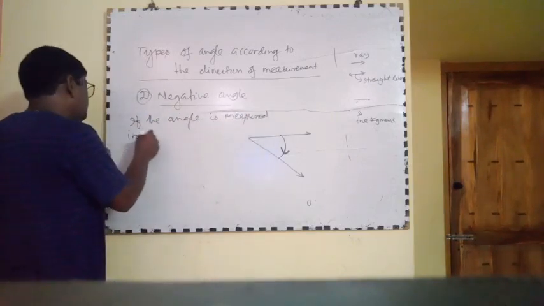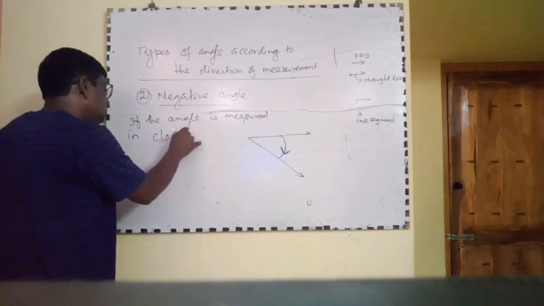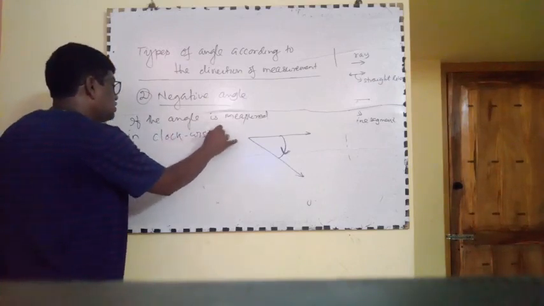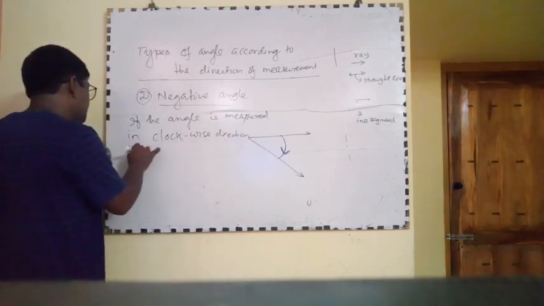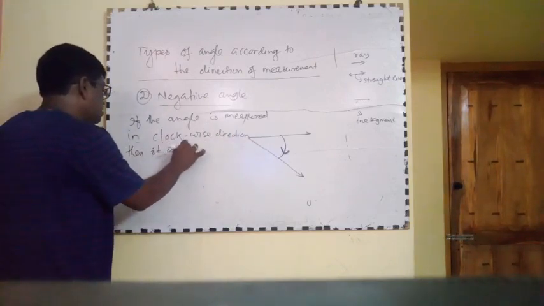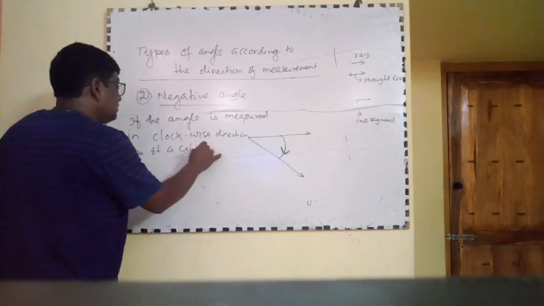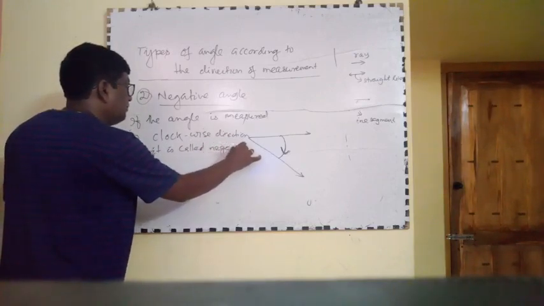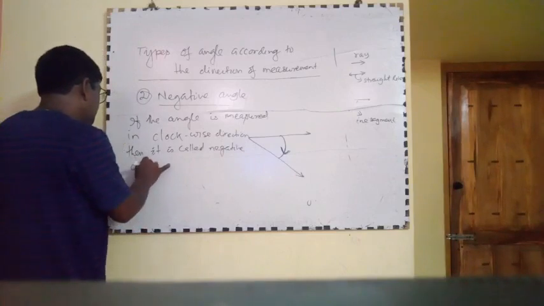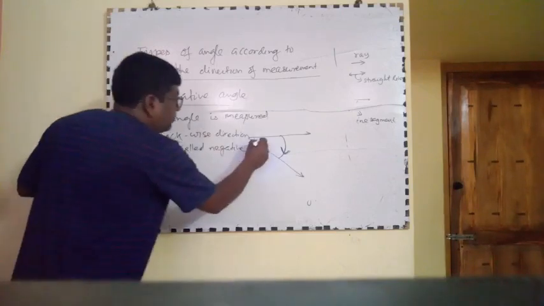Negative angle, that is here minus theta.